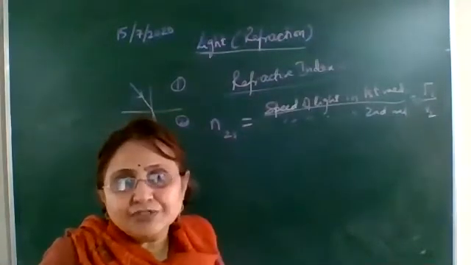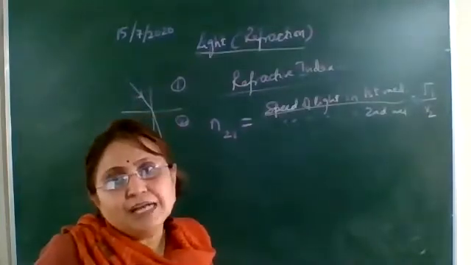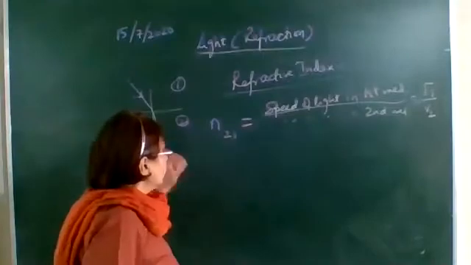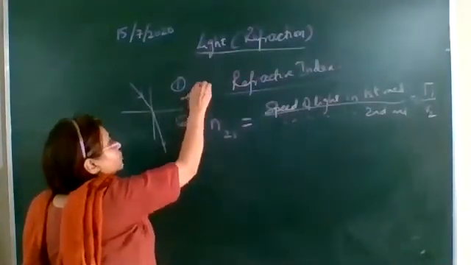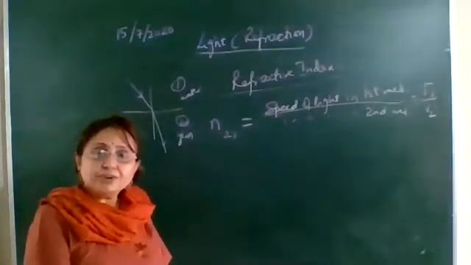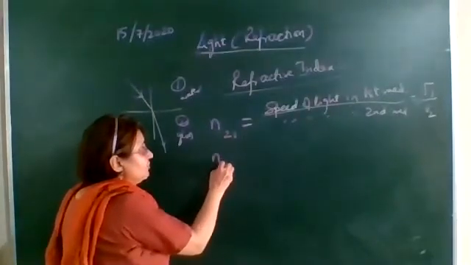v1 is the speed of light in the first medium and v2 is the speed of light in the second medium. For example, let the ray of light be passing from water to glass. So we'll get the refractive index of which medium?